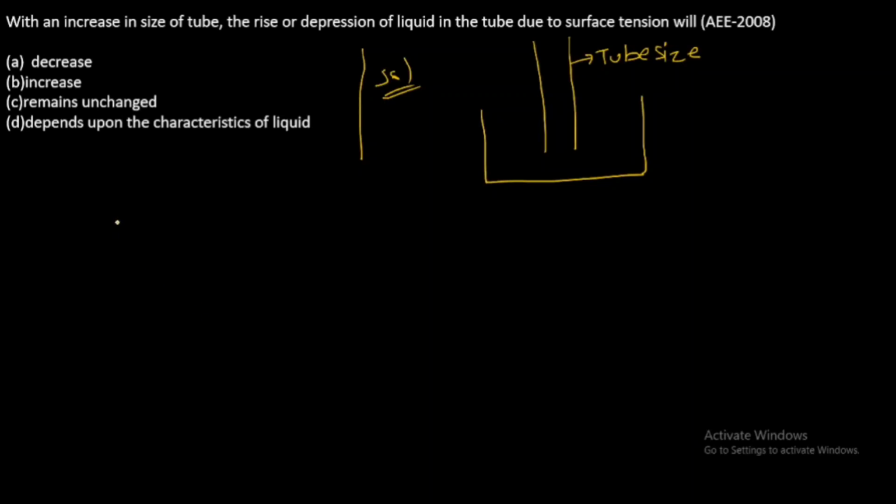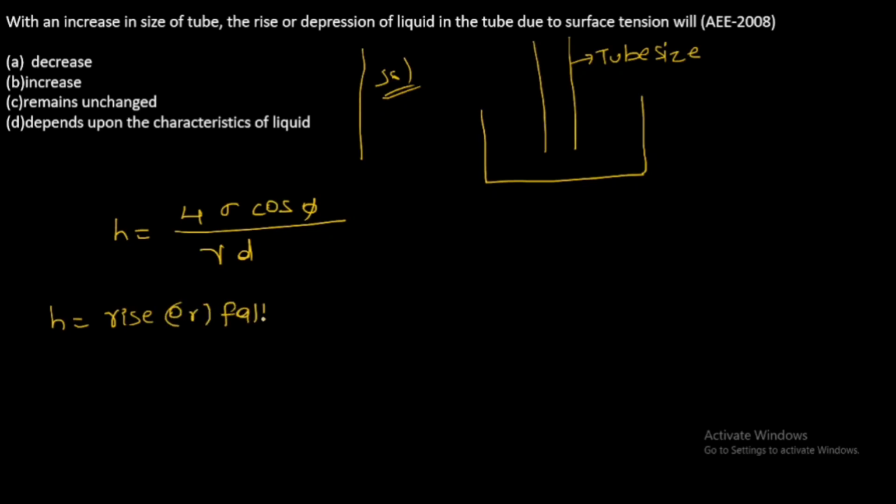We know that H is equal to 4 sigma cos phi by gamma d, where H is the rise or fall height.